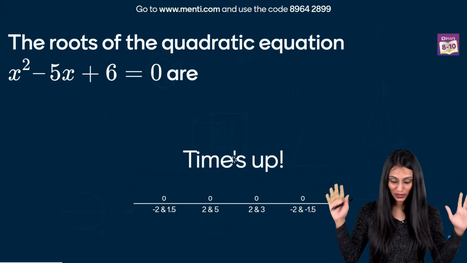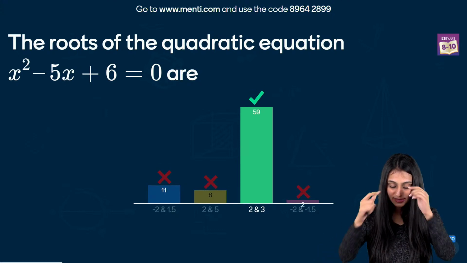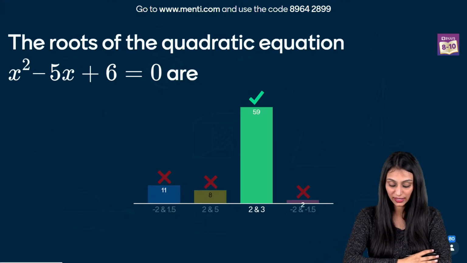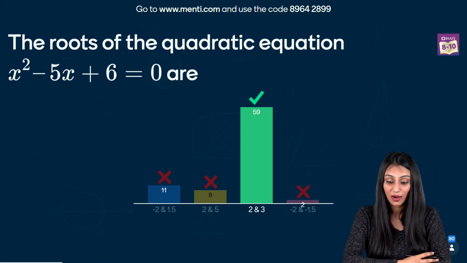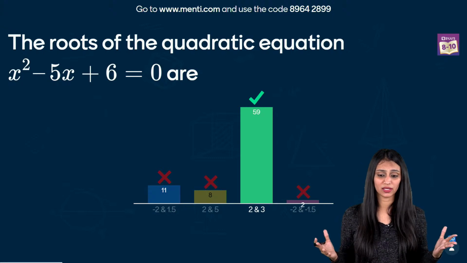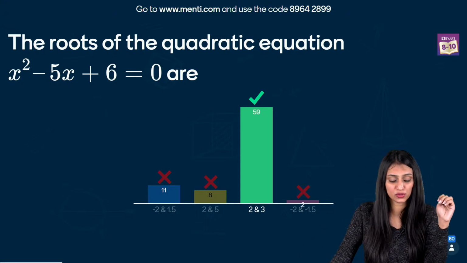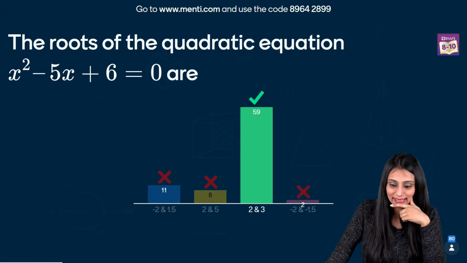So time is up. Let's see what the correct answer is. Wow. I can see that 59 students have given the correct answer, that's 2 and 3. Some of you have given incorrect answers too. Some of you are saying minus 2 and 1.5. How come you are getting this answer? Yes, Nikesh, splitting middle term is easy for simple numbers. So which method did you use to solve this question? Which method did you actually prefer to solve this equation? Because this was from the session only, right?